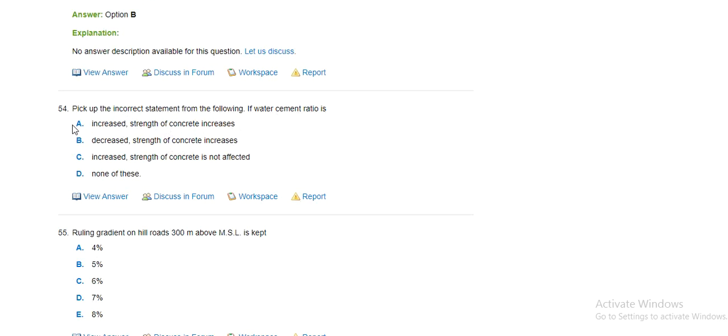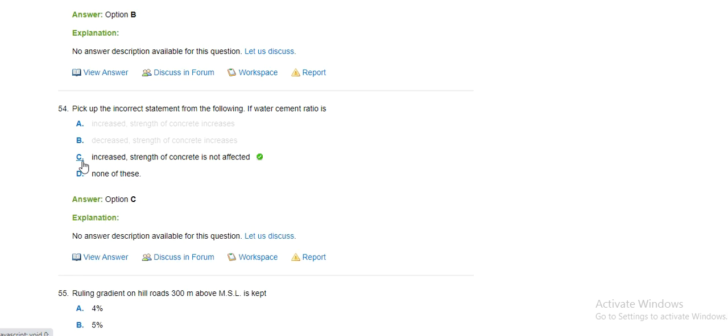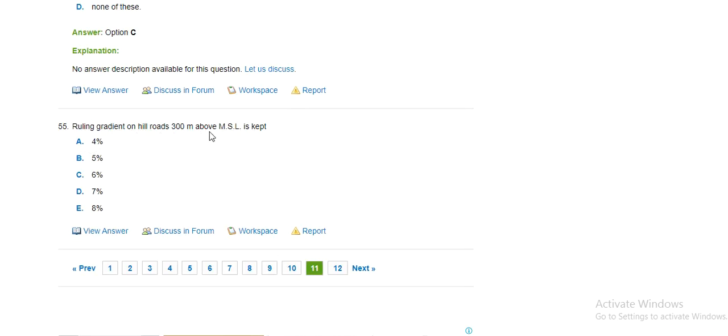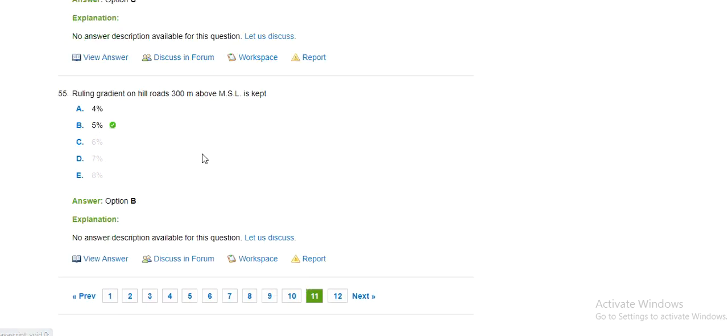If the water consumption increases, strength of concrete increases, decreases, or strength of concrete is not affected. Ruling gradient of the hill road 30 meter above MSL is kept as 7%, 8%, 5%. Okay.